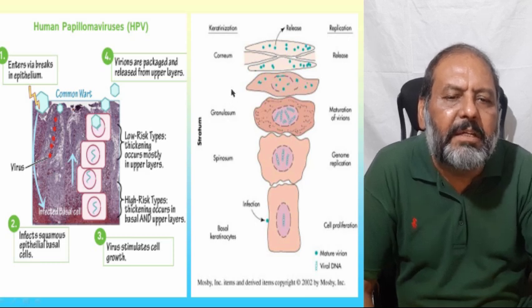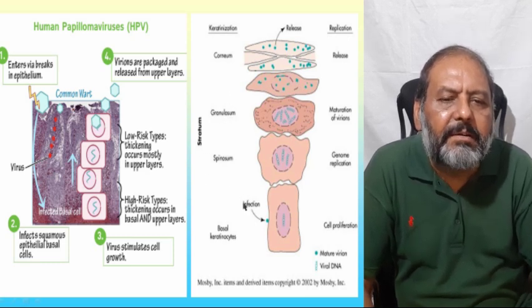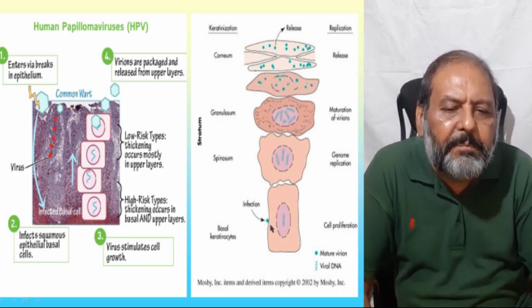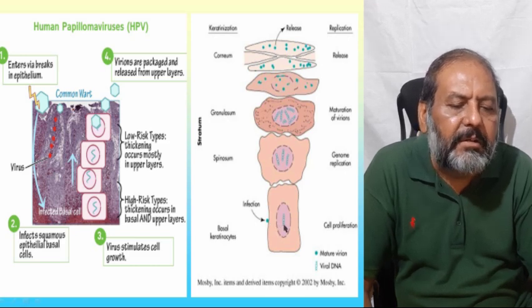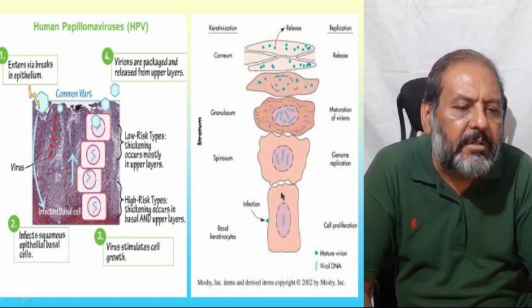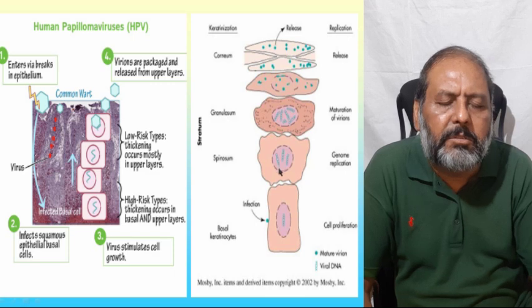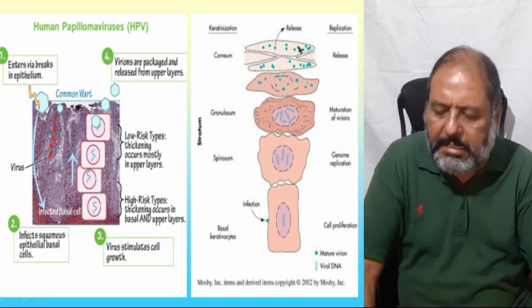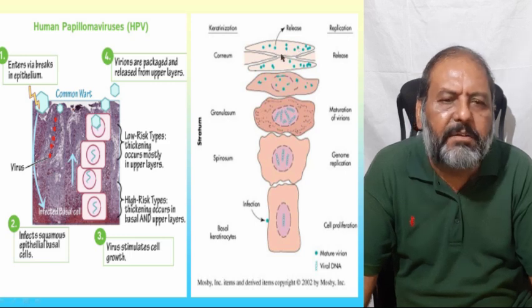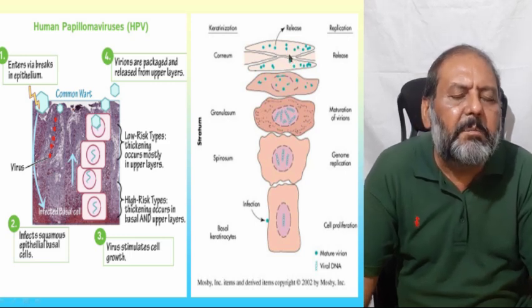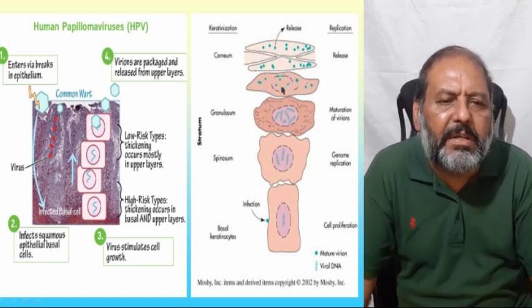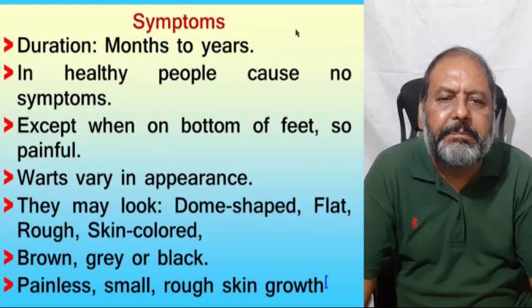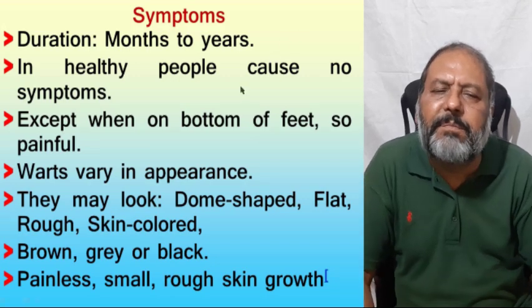So basically they just infect the basal keratinocytes, and from there go to the upper layers and then to the topmost layers, causing the wart and releasing new viruses which are formed in these cells, and they are going to infect new layers. Now, what are the symptoms?